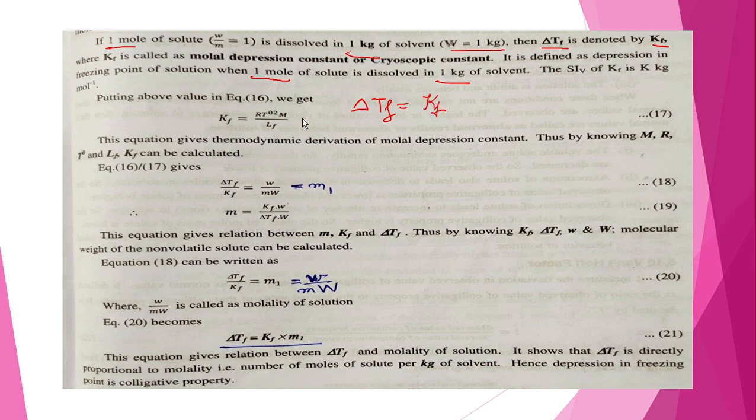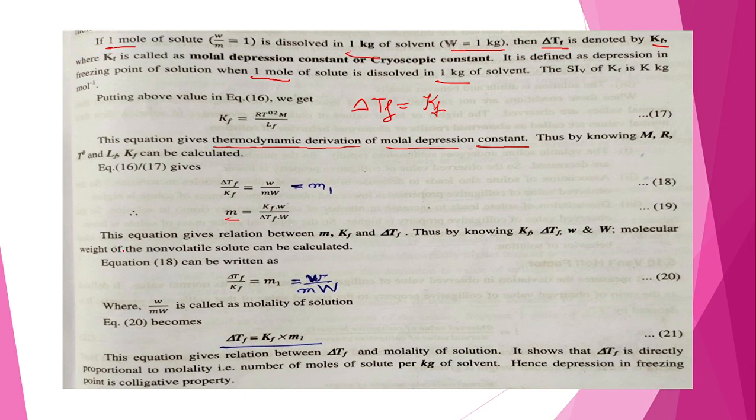Okay, and so here we get KF is equal to R T0 square M upon LF. This equation is the thermodynamic derivation of molar depression constant. So by knowing all these terms R, T0, LF, we can calculate KF, and with KF into small w, delta TF into capital W, we can calculate the term capital M.